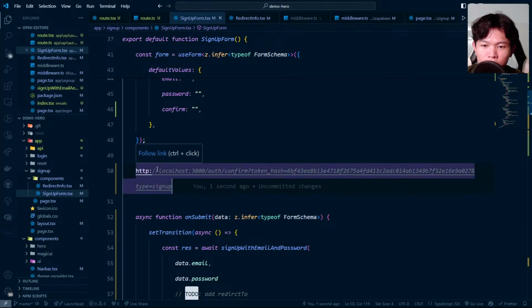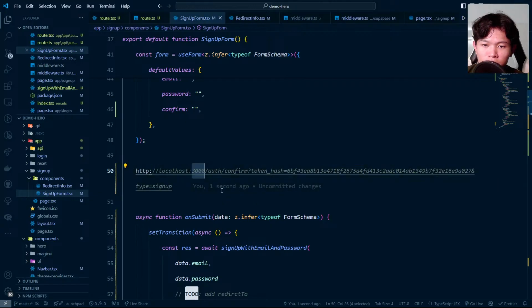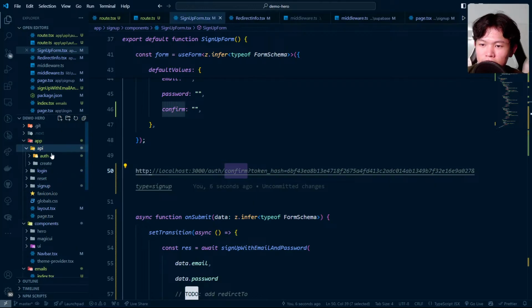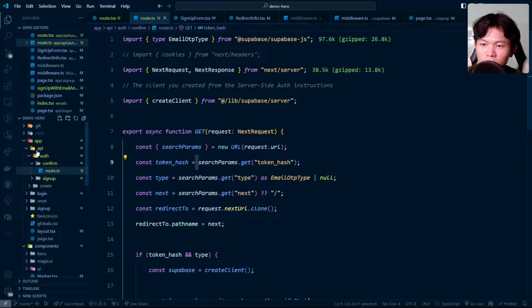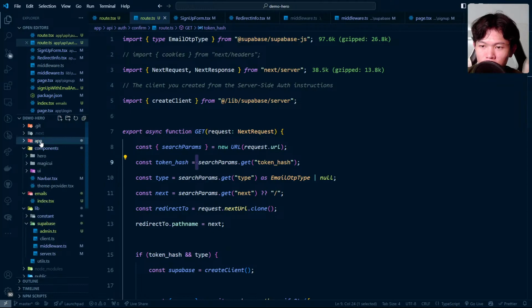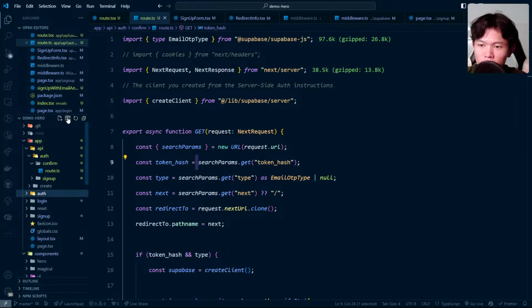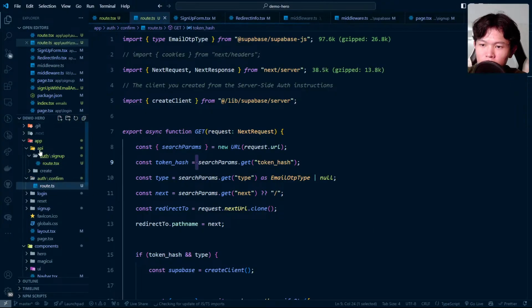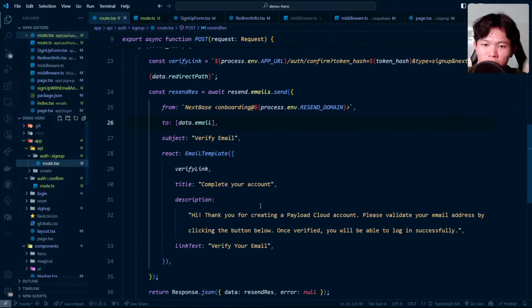Let's see, we have this localhost 3000. We auth confirm, which is if we go here, I see, I haven't created that page yet. I put it in the API route. I put in the API route for the auth right here. Maybe I can move this one instead of putting it in the API route. I'm gonna call this one in the auth instead, and then I'm gonna cut this folder and move it into the auth. And then the API auth right here is for doing the sign up and things like that.